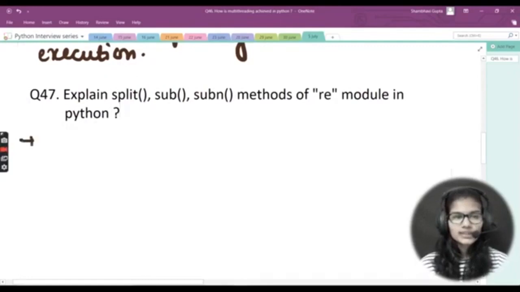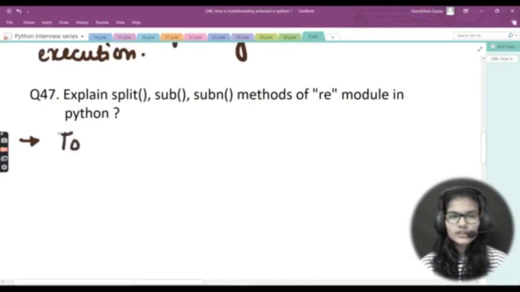Now, moving towards the next question for today, and that is: explain split, sub, and subn methods of the RE module in Python. So we have a module, the RE module in Python. Now, we need to explain the use of the split, sub, and subn methods of the RE module in Python. Okay, let's get started.